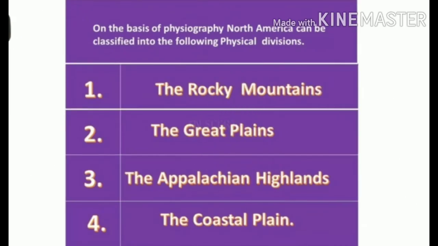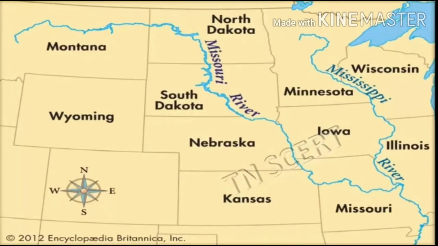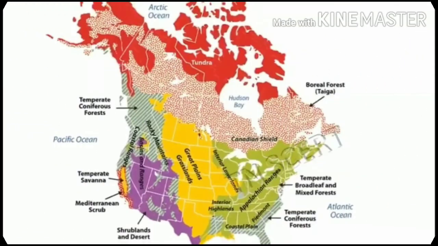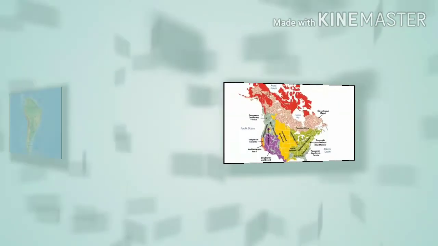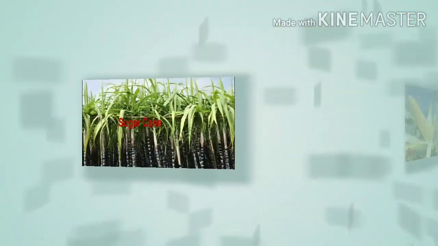And then the vast latitudinal extent from the tropics to the polar regions makes the climate of North America as varied as that of Asia. And then North America is endowed with a diverse and extensive forest cover. Approximately 30% of the total land area is under forest cover.